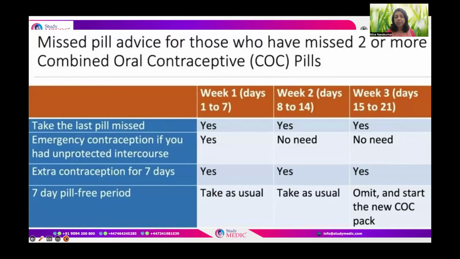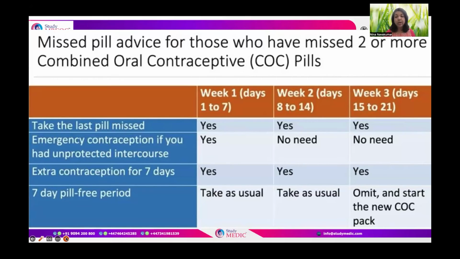If 2 or more pills of the OCP are missed in week 3, that is between days 15 to 21 of the cycle, take the last missed pill as soon as we remember it. Emergency contraception is not required if it happens in week 2 or week 3, but definitely needs to be given if it is in week 1.